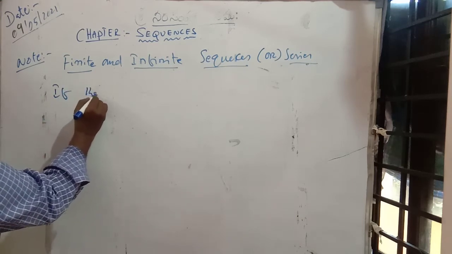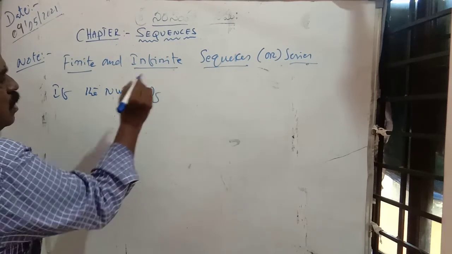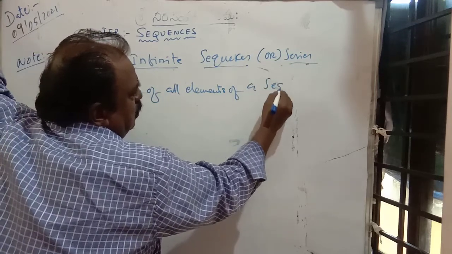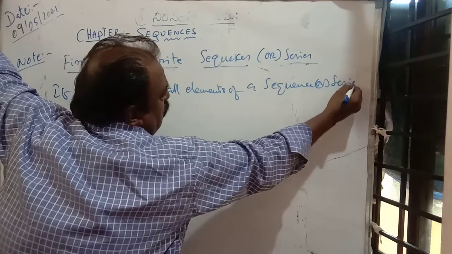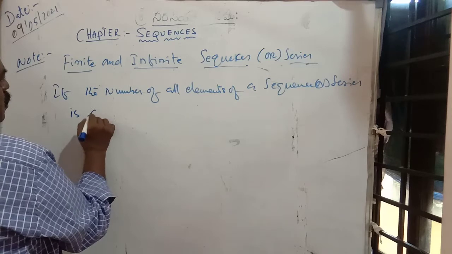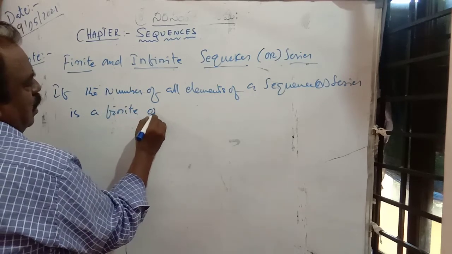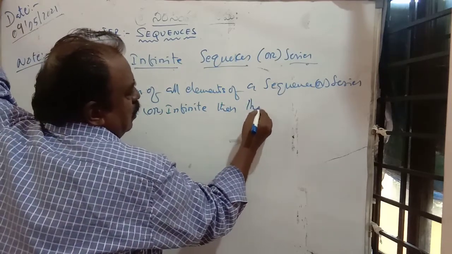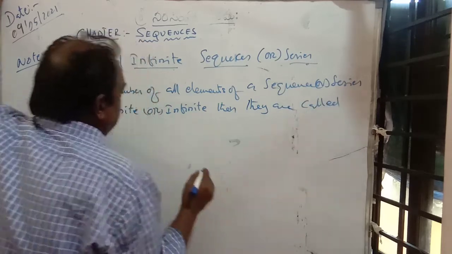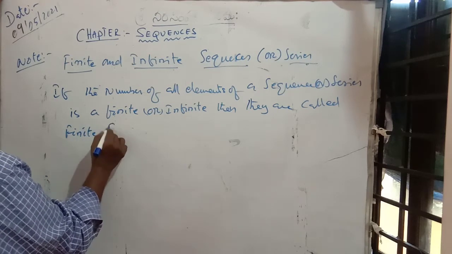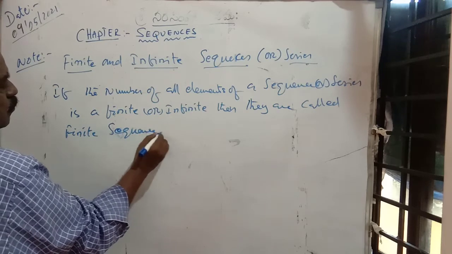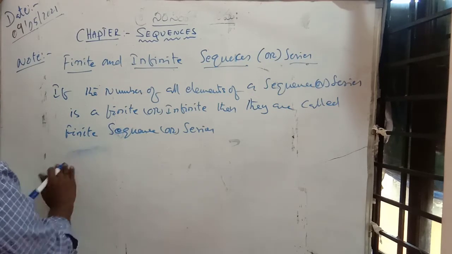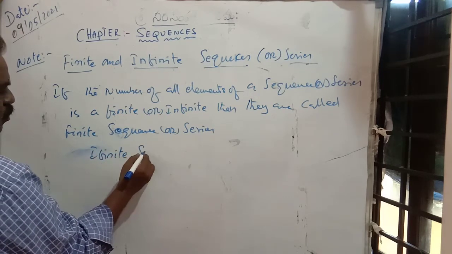You see, if the number of all elements of a sequence or series is finite or infinite, then they are called finite sequence or series, and otherwise infinite sequence.